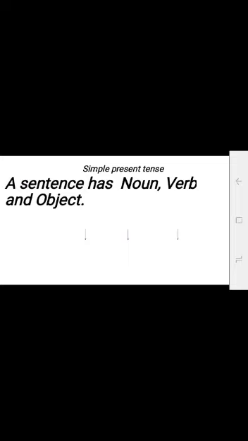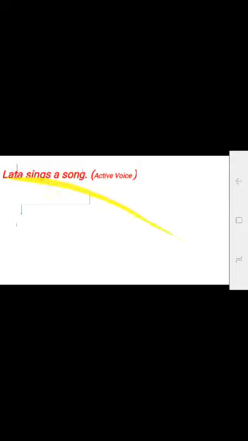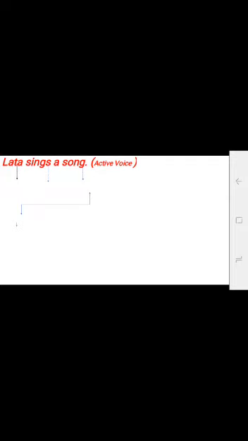A sentence has noun, verb and object. For instance, active voice: Lata sings a song. Lata is a noun, sing is verb and song is object, a song. Lata sings a song, active voice.